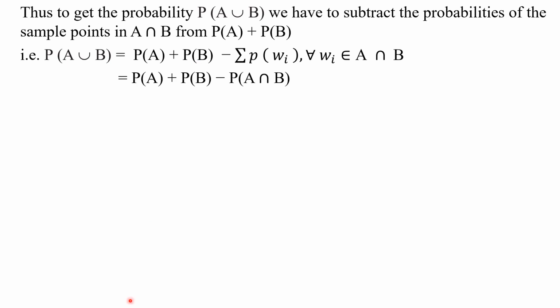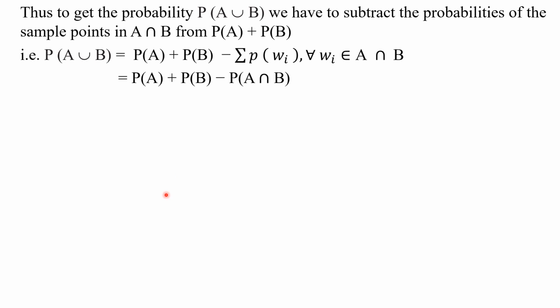Okay, my children, please remember this formula. P of A union B is equal to P of A plus P of B minus P of A intersection B. Same as in the case of set theory, we have found N of A union B is equal to N of A plus N of B minus N of A intersection B. Do you remember that formula, my children? Right.